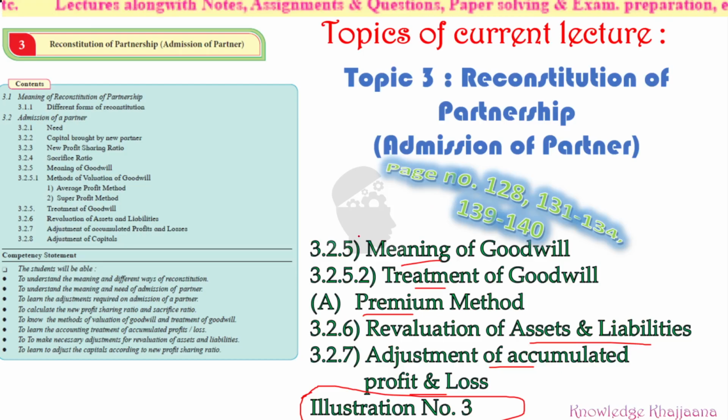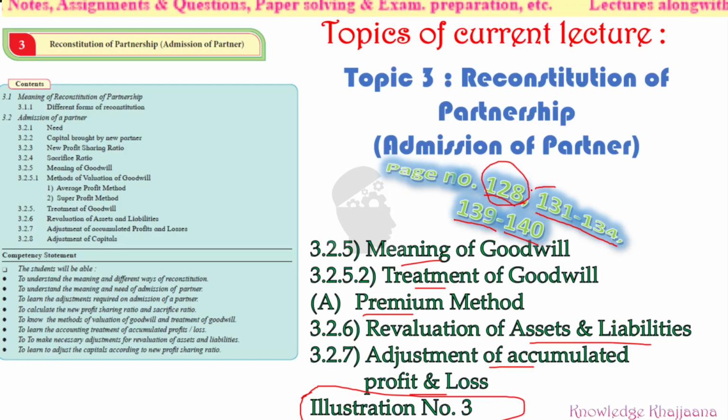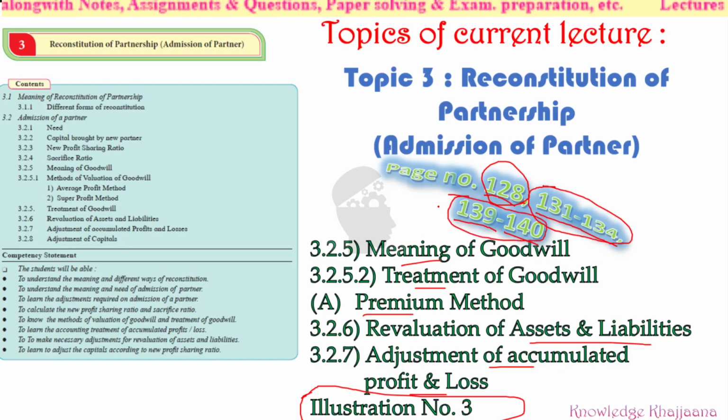So whatever we are going to learn today is given on page number 128, then directly page number 131 to 134, and page number 139 to 140. Please note this. I hope you have opened the books in front of you, your accounts textbooks. Refer to that, whatever I am going to teach you is written on these page numbers only. So I'm not taking the consecutive manner.